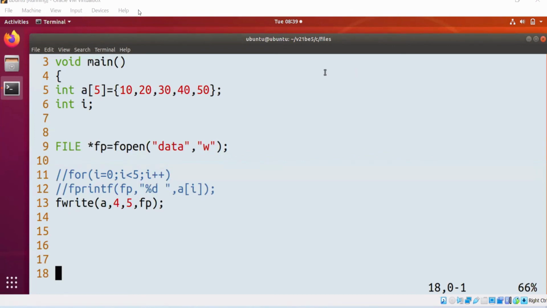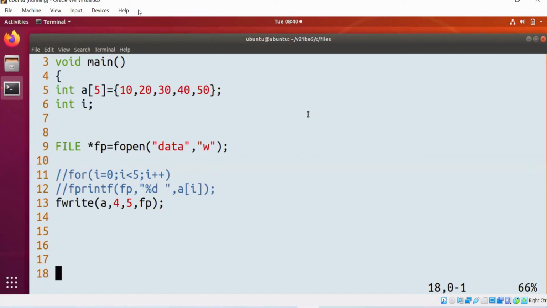When we need to use fread and fwrite, and when we need to use fprintf and fscanf, that purely depends upon you. If there is huge bulk data that you need to copy into the file in a single shot without any loop, which function is preferable? fwrite.